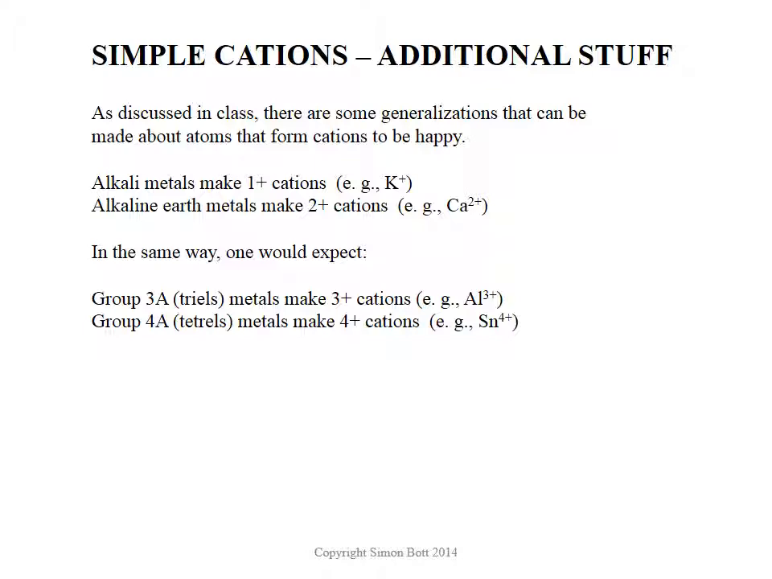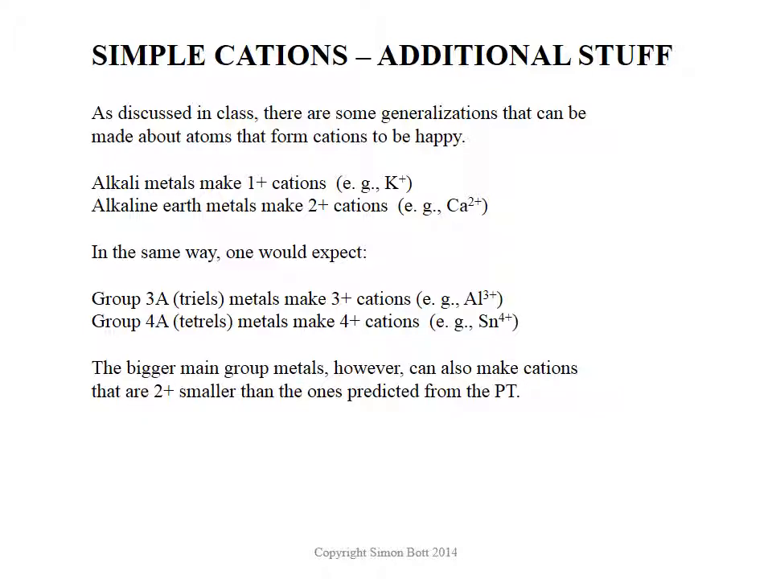However, there are several little issues with it. First of all, some of those bigger main group metals can make cations that are 2+ smaller than the ones predicted from the periodic table. And then also transition metals. We deliberately didn't discuss those in class because they are somewhat of a pain when it comes to predicting how they're going to get happier. So let's take these in order.